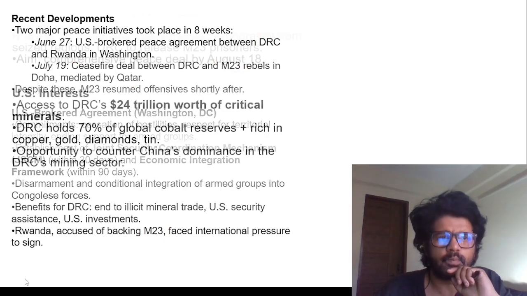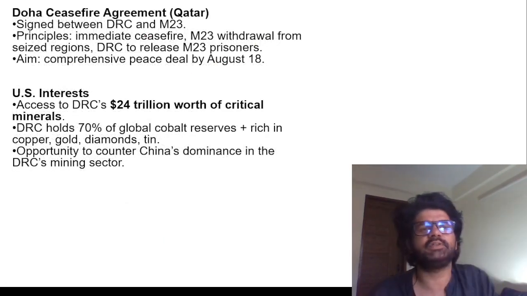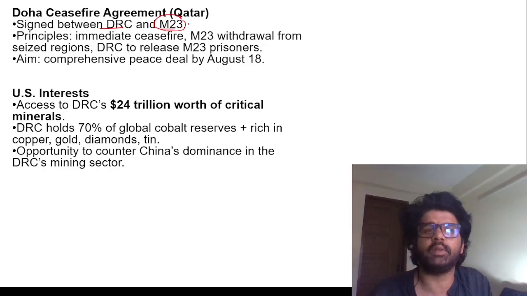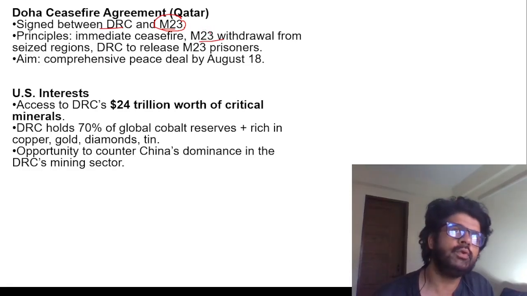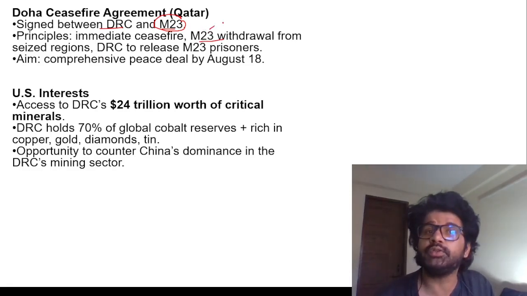So yeah, the Doha ceasefire agreement was signed between the DRC and M23, the rebels fighting in the eastern part of the Congo. Immediate ceasefire, M23 withdrawal from seized regions, but things will reduce. The escalation will reduce if Rwanda stops supporting these M23 rebels.